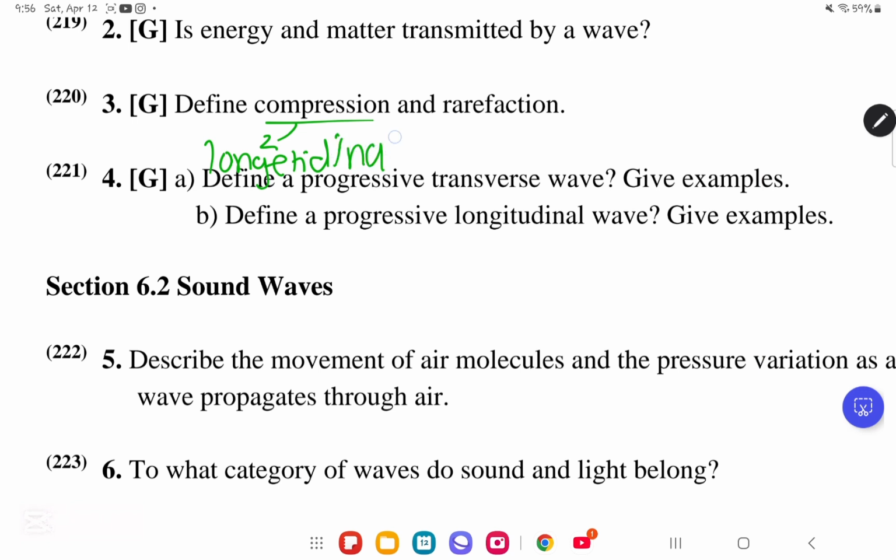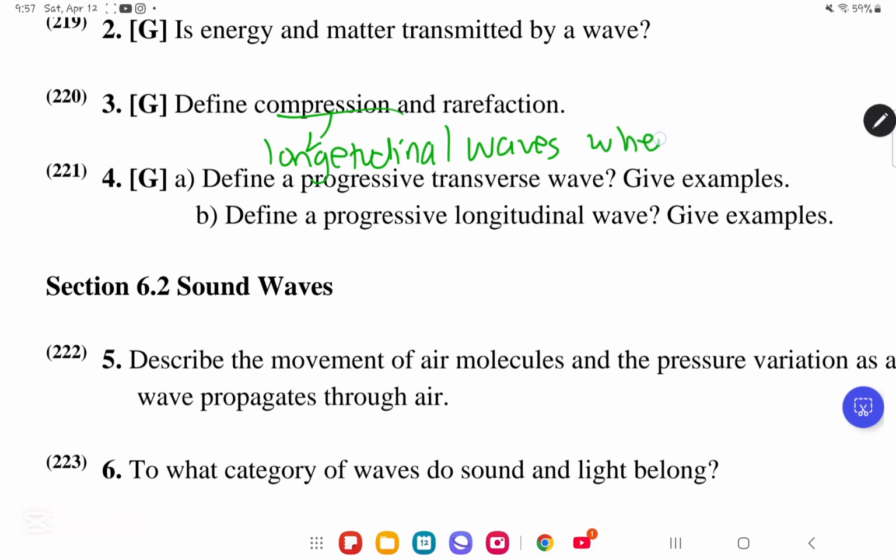Here we go. Compression is a region in longitudinal waves where particles are closest together.